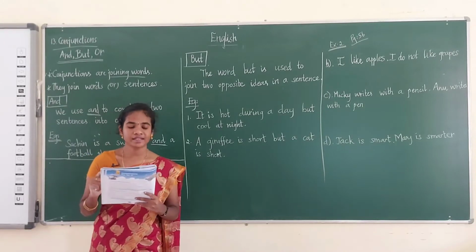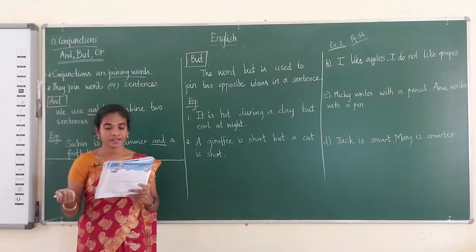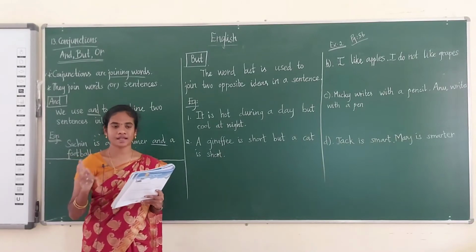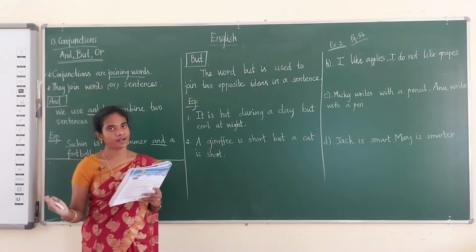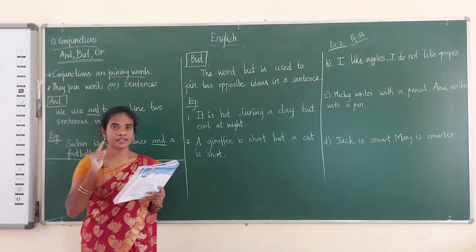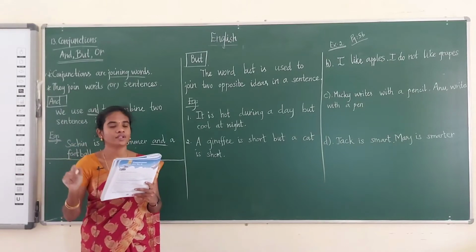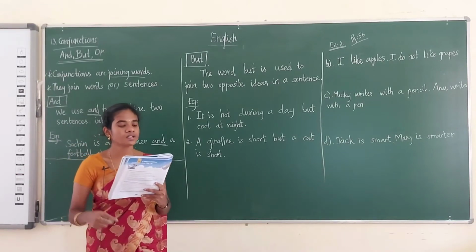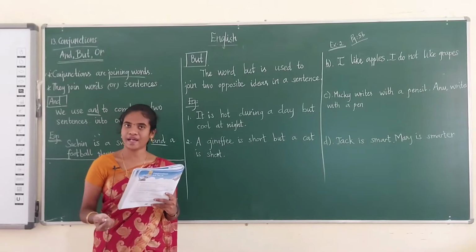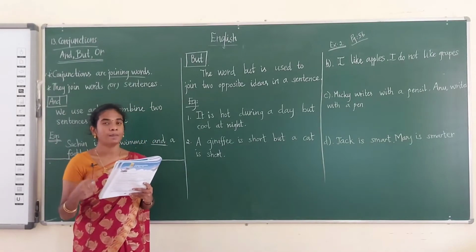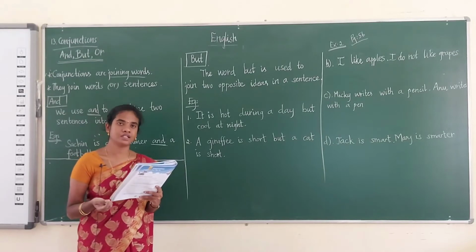Next, Suman is kind, Suman is helpful. Here the nouns are the same, Suman and Suman. You just match it, draw the line. The next one, she likes to sing, she likes to dance. Just cross the word. The next, Mike is healthy, Mike is strong.